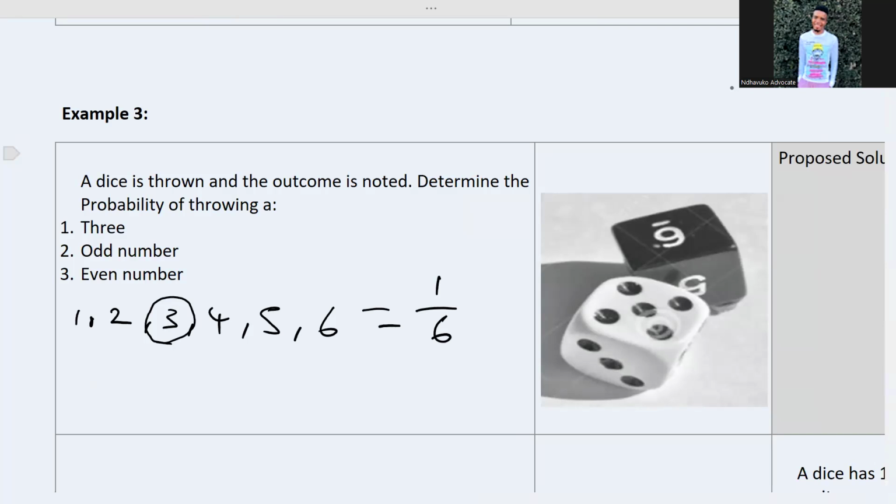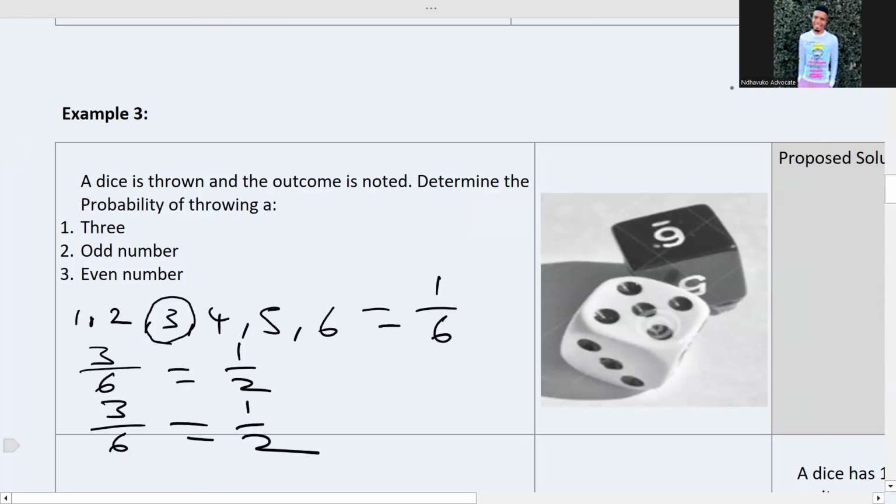So the chances of throwing an odd number, we only have 3 odd numbers. So it's 3 over 6, which equals 1 over 2. Even numbers, we have 3 out of 6, which is 1 out of 2. That's how you work it. It's very simple for you to understand this one.